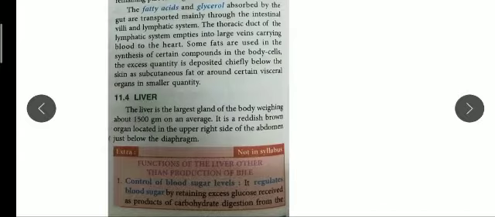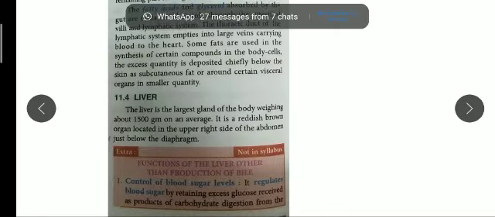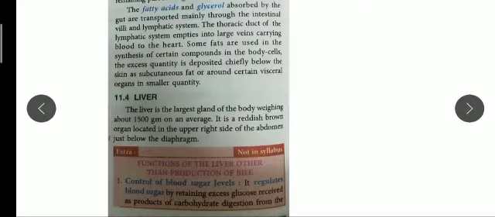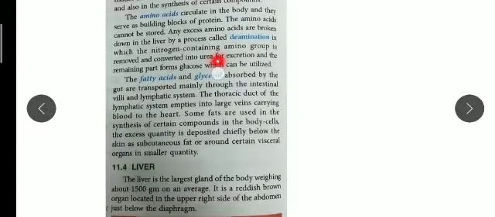I am giving you a short idea that it controls blood sugar levels because it regulates glucose, and it controls amino acid levels, as we know from the deamination process. It synthesizes fetal red blood cells. So the liver is a very important gland because it produces RBC, red blood cells, in the embryo, and it stores iron, copper, and vitamins A and D, which is very important.